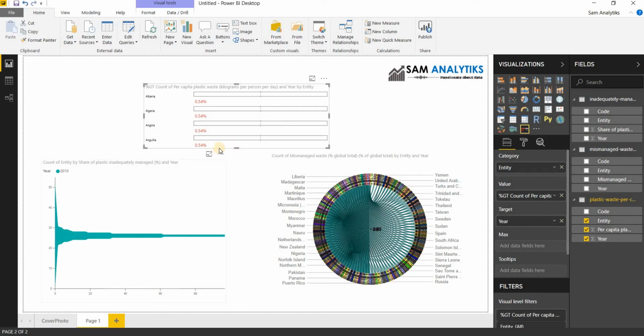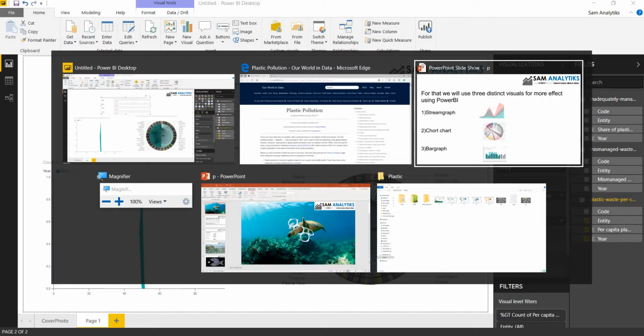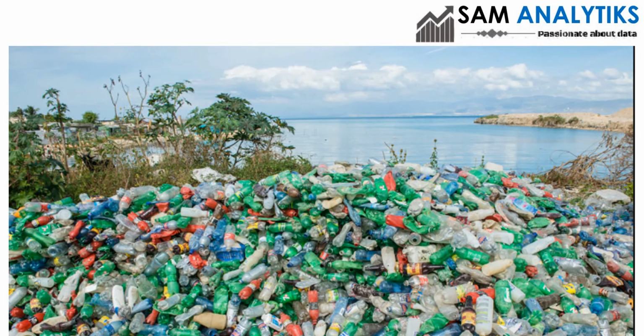Notice how the stream graph is getting rolled. If I click on each different country, the values change quite a lot for each country's plastic waste, and if it continues like this, there will be a serious problem in the near future, and we won't be able to control it if we continue on this path.